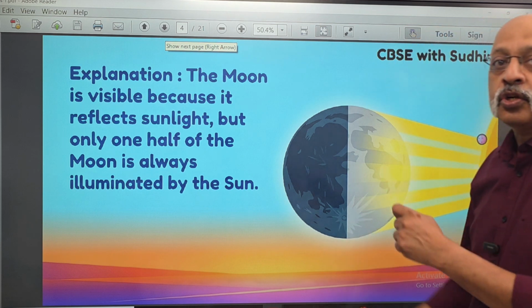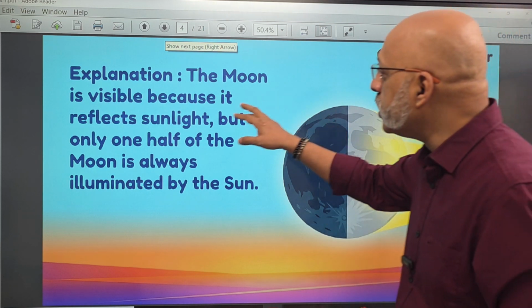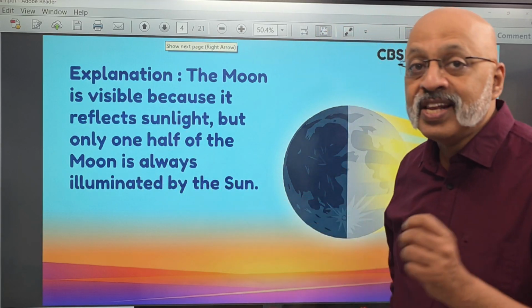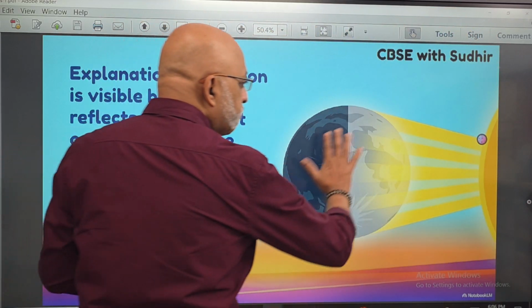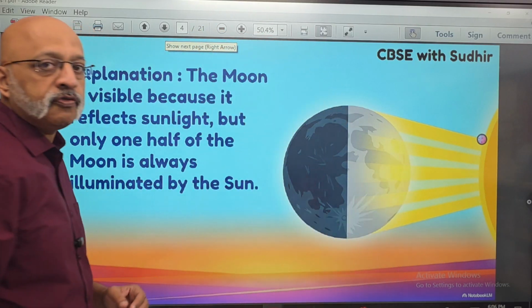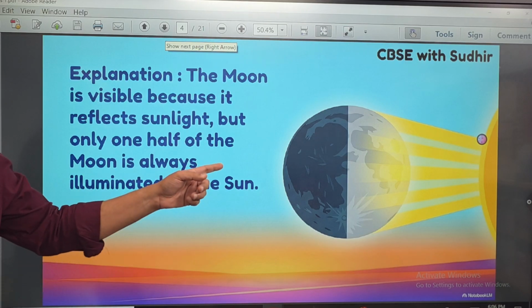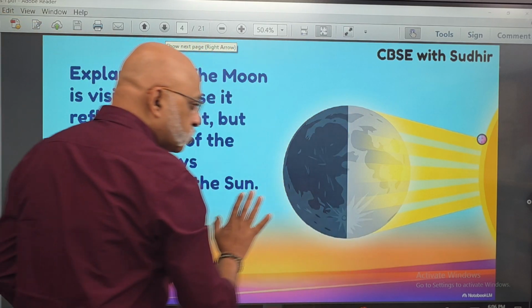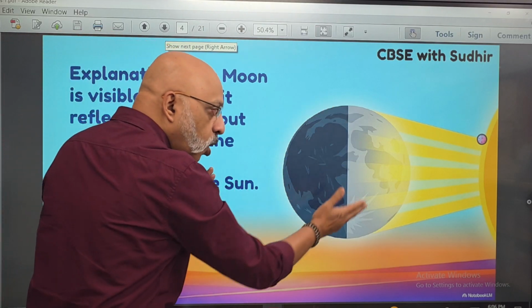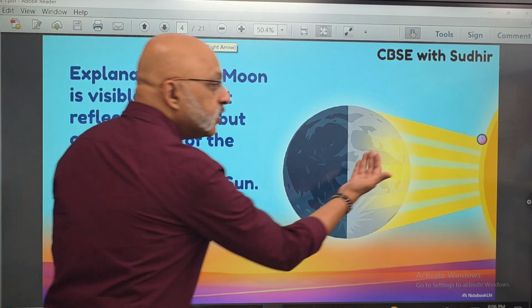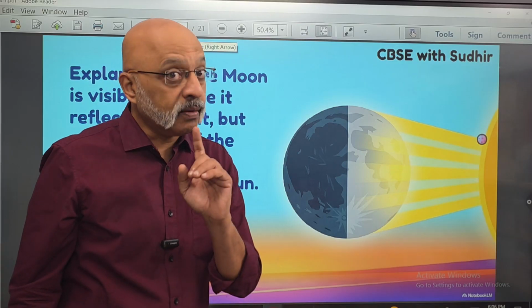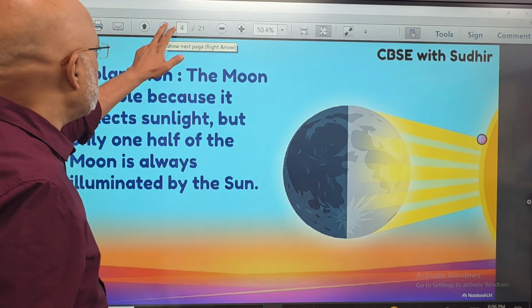So the explanation to the question that Meera had was that the moon is visible because it reflects sunlight, but only one half of the moon is always illuminated by the sun. So if this is the sun and this is the moon, only one side of the moon will be illuminated by the sun. The other half will be dark. So if the earth is here, you will not be able to see the moon, or see only a little part of the moon, if it is not completely illuminated by the sun. I'm going to explain this in detail. You will need to understand this. I'm going to go slow when I come to that portion so that there is no doubt.